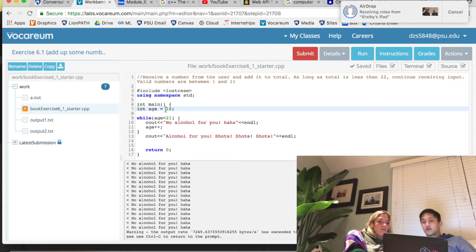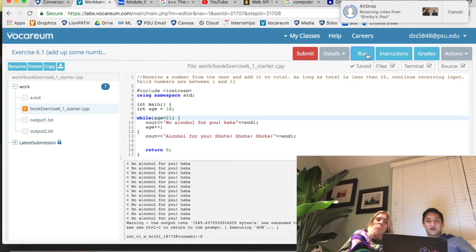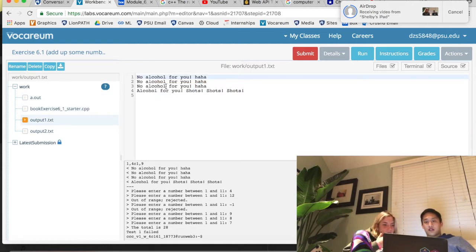I hope only once. We're 18 right here, and we go into the while loop. It's gonna show up for 18, 19, 20. So 2 or 3? Let's see. Running. We see no alcohol for you, no alcohol for you, no alcohol for you, then alcohol for you. So 3 times: 18, 19, 20. Alright, now that makes sense.